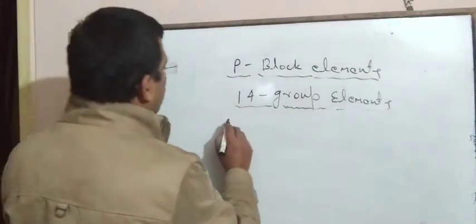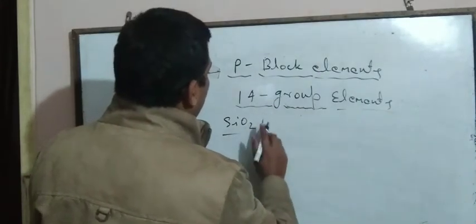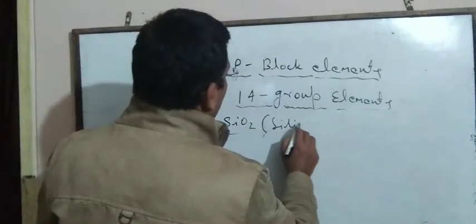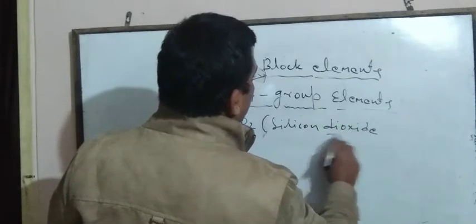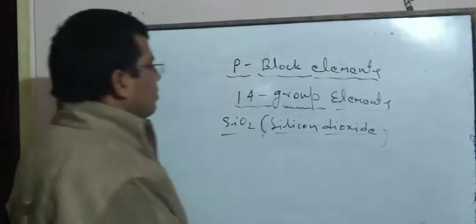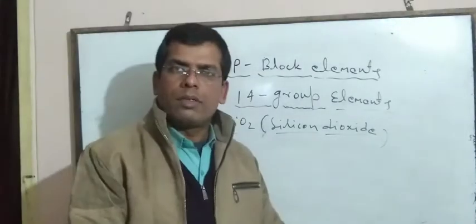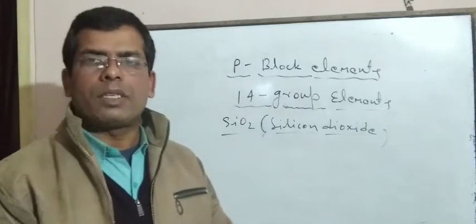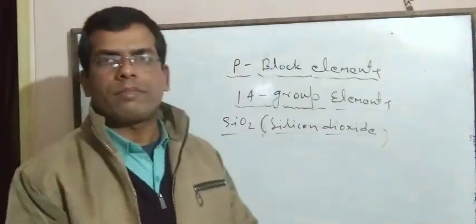As we already know, 95% of the Earth's crust is made up of SiO2, silicon dioxide.